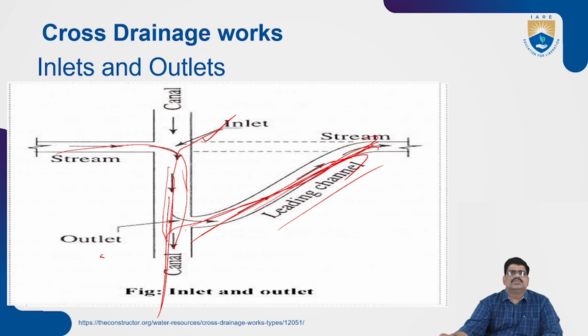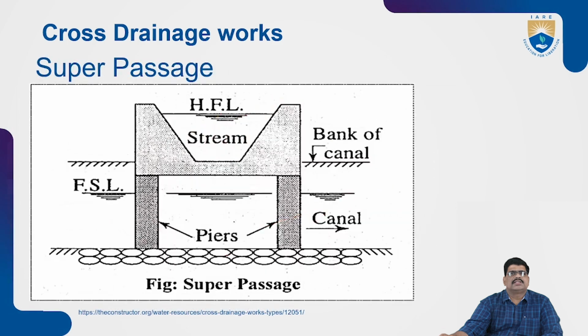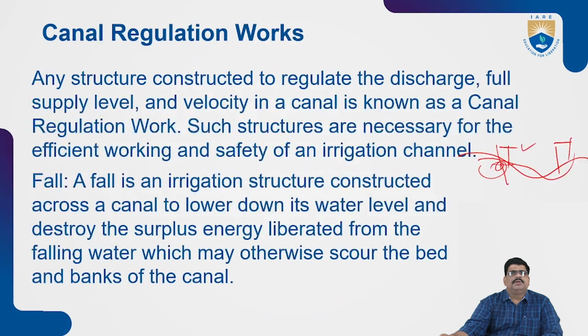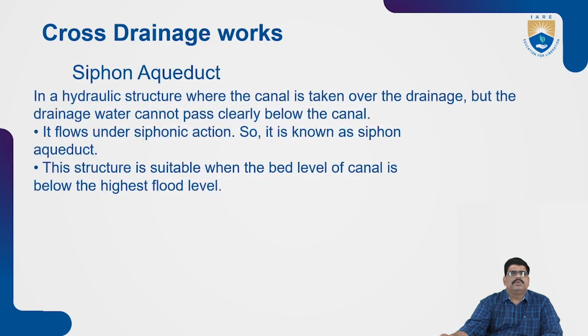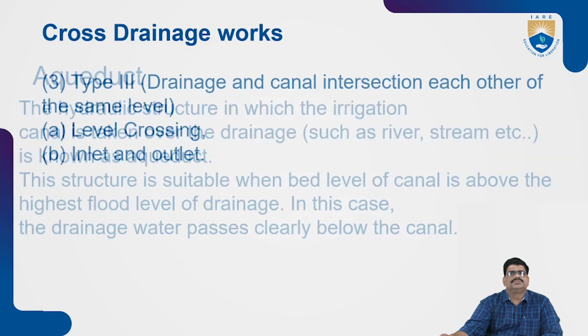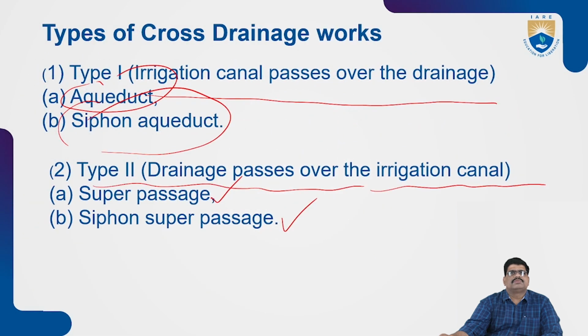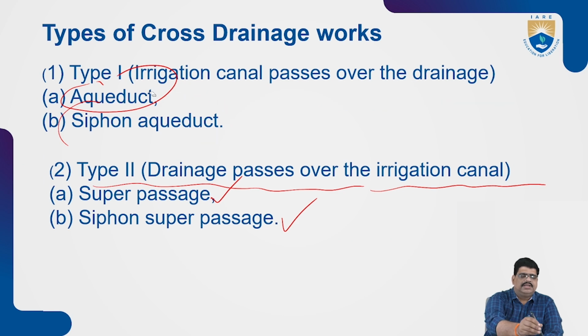This is also type 3, which I already discussed along with type 1 and type 2. Let us see at the back what we have to discuss. The first one is the irrigation aqueduct and siphon aqueduct, already discussed.